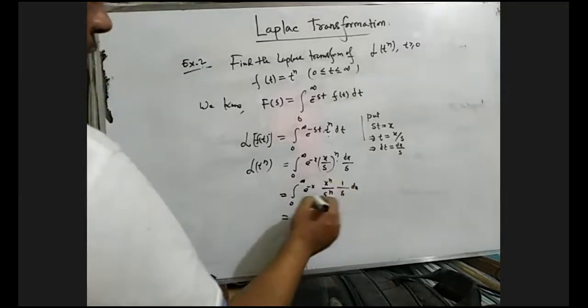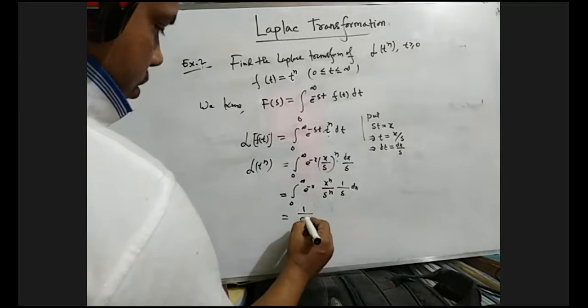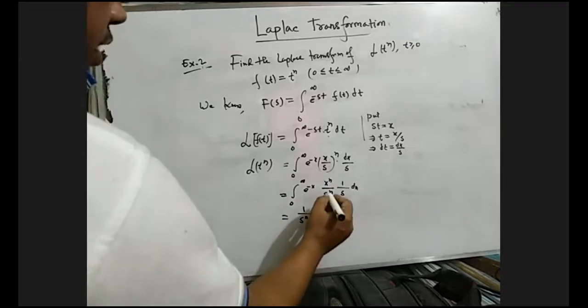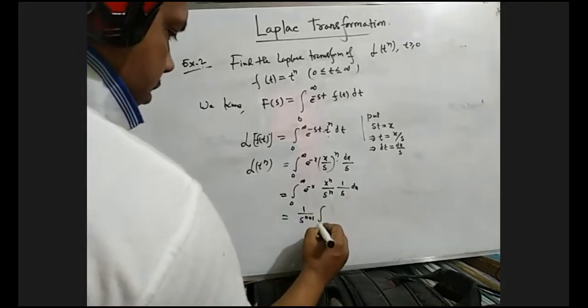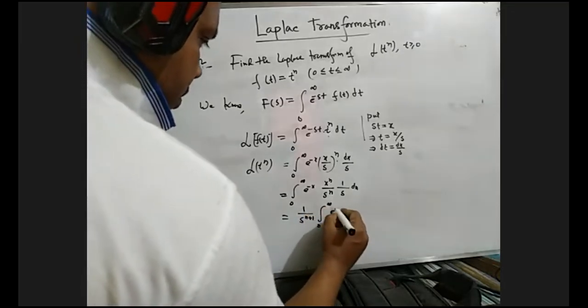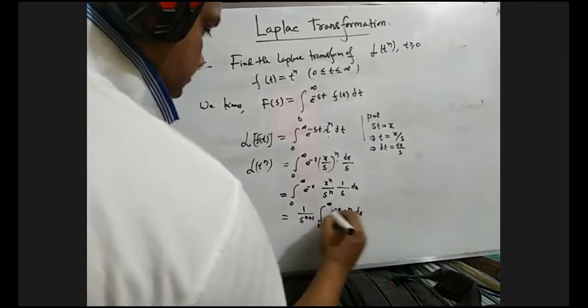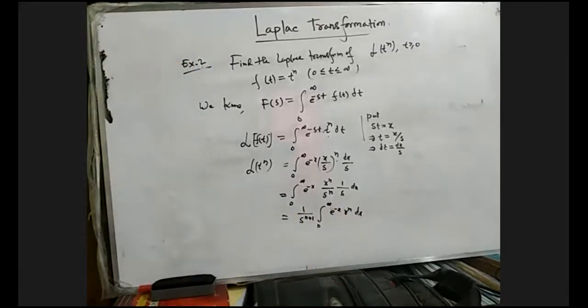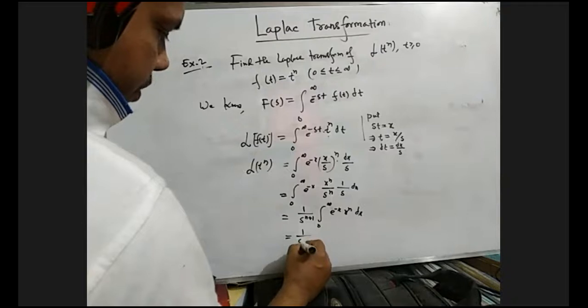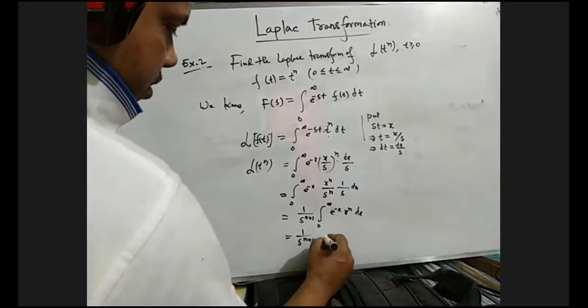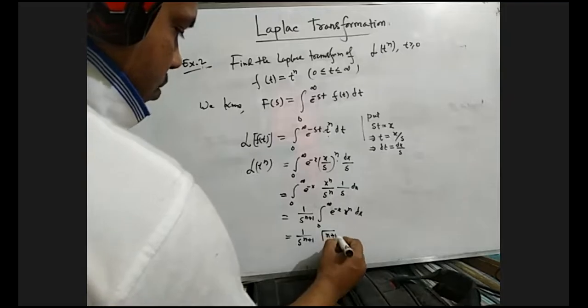So this is the integration with respect to x, so s will become a constant: s to the power n into s gives s to the power n plus 1. So this is the integral from 0 to infinity of e to the power minus x, x to the power n dx. Actually, you must know about the gamma and beta functions. So this is the formula of gamma n plus 1, times 1 by s to the power n plus 1.